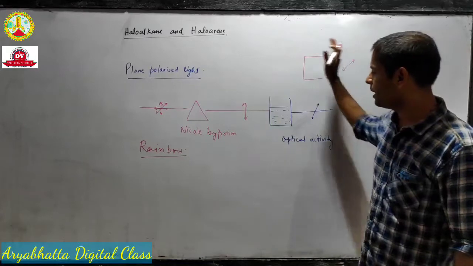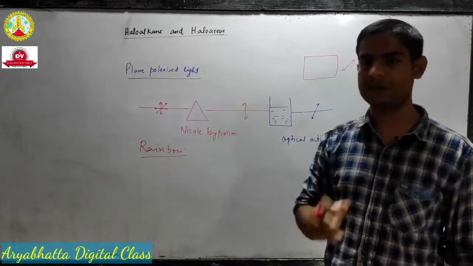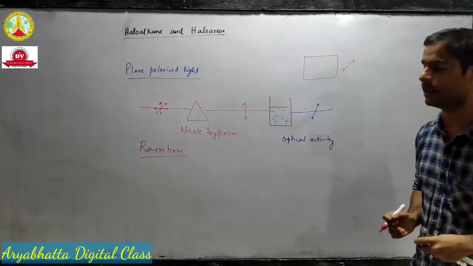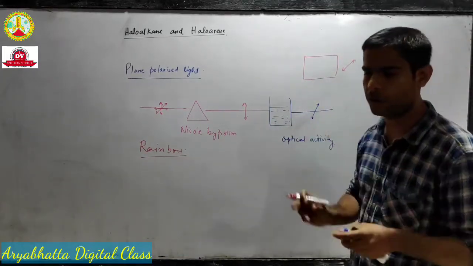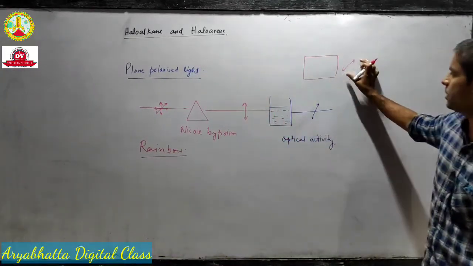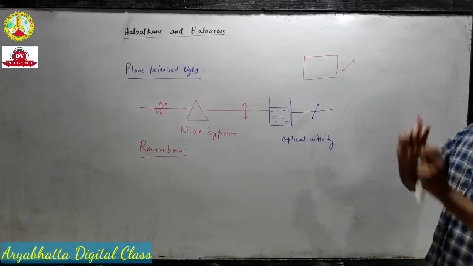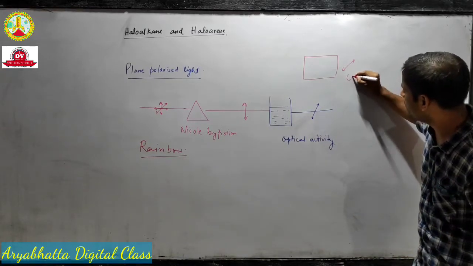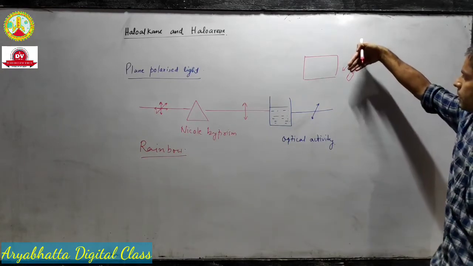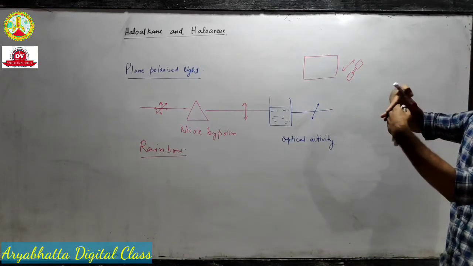You will see this polarization of light in detail in class 12 physics, in the optics part. You will be taught all these things in detail. I am just telling you this for your information and for fun. You can enjoy this at home. So suppose this is the axis of polarization. Suppose you have a Polaroid glass. If you hold your Polaroid glass like this, you will be able to see this light easily, because the axis of polarization and the axis of your Polaroid are in the same direction.